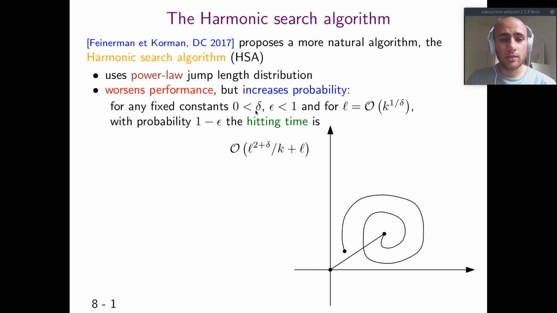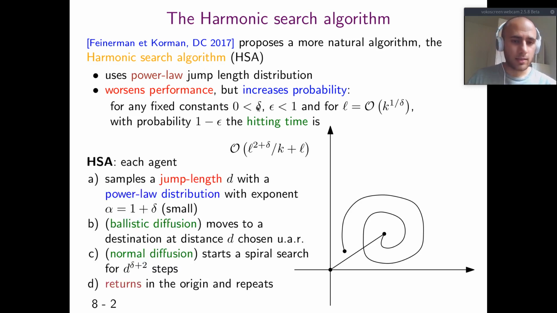In particular, if we fix two constants delta and epsilon, which we want to be as small as possible, then for all target distances L that are at most k to the power of 1 over delta, so there is this constraint on the target distance, with probability 1 minus epsilon the hitting time is at most L to the power of 2 plus delta over k plus L. So you see we have this polynomial factor L to the delta that exceeds the lower bound.